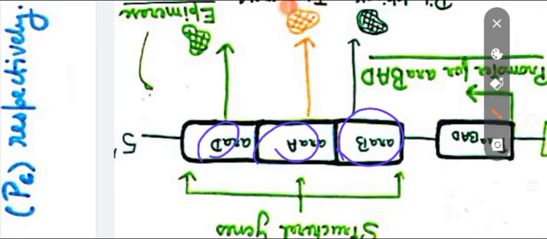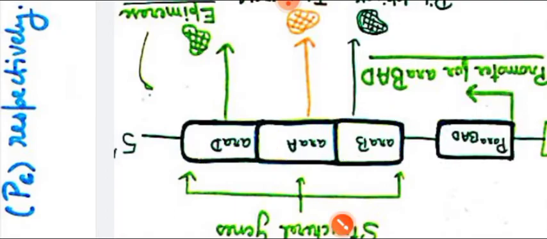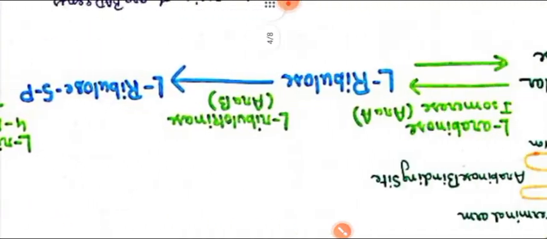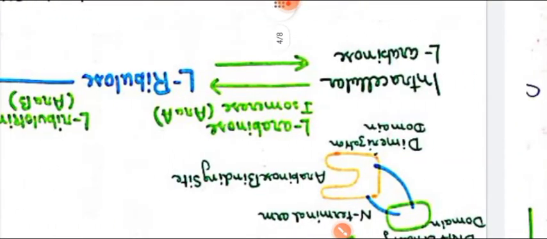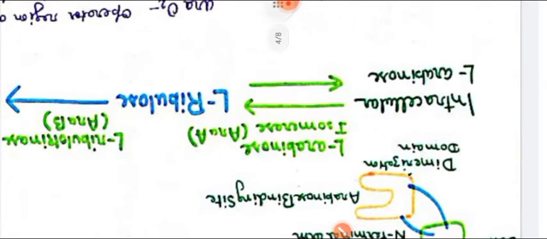ARA-B encodes an enzyme for ribulokinase. ARA-A encodes the enzyme having isomerase activity, while ARA-D encodes the enzyme which has epimerase activity. Now at the bottom, I have shown you the reactions which take place during utilization of arabinose.